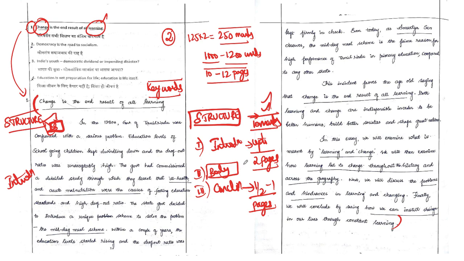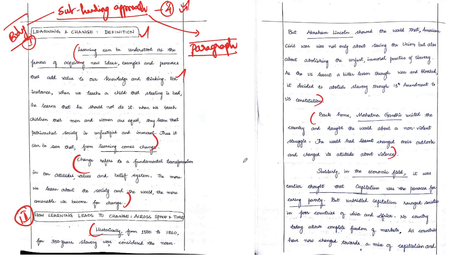After doing all this, friends, the most important thing which we need to do in essay is writing the essay in a proper organized manner. This is something usually the UPSC toppers have genetically in their blood. Reason being that, friends, we all are aspiring to be an IAS officer, and upon any topic which they ask us in the essay paper, they will be looking for whether you have an organized way of presenting your thoughts. Not only that, they will also be checking whether your thoughts are logical.